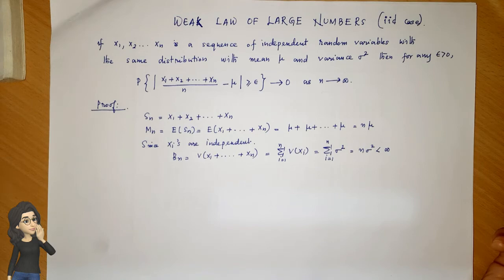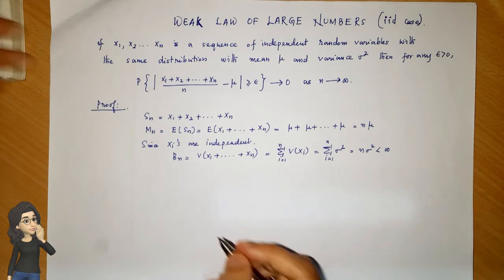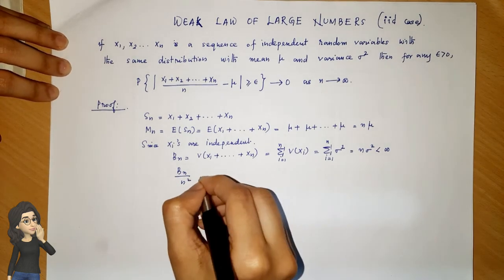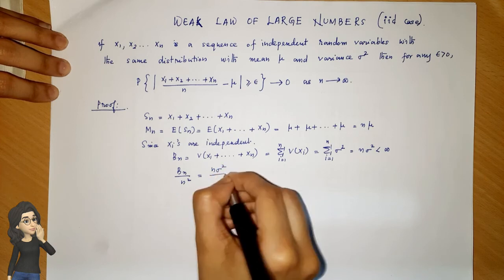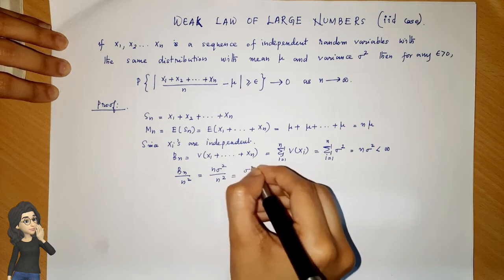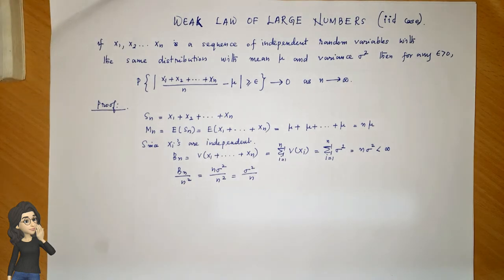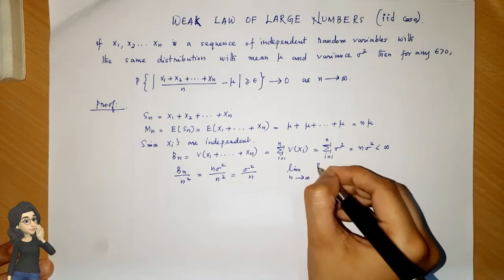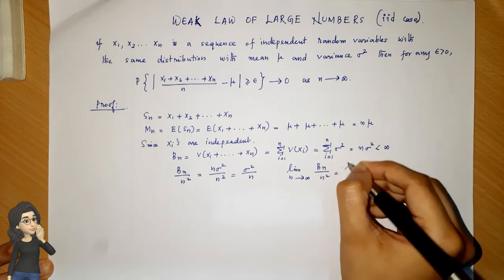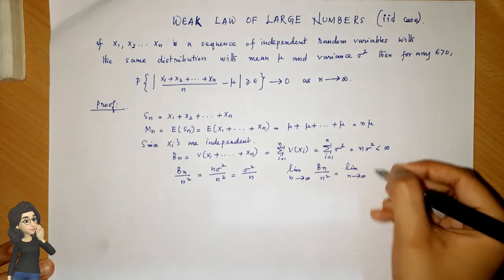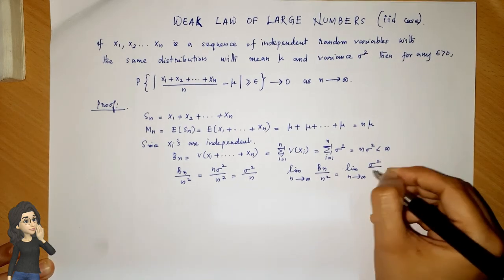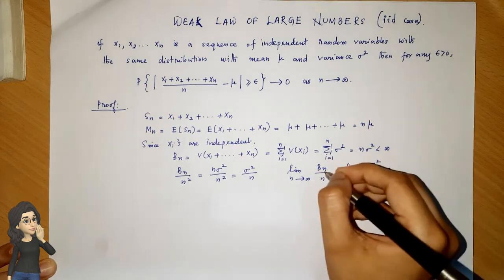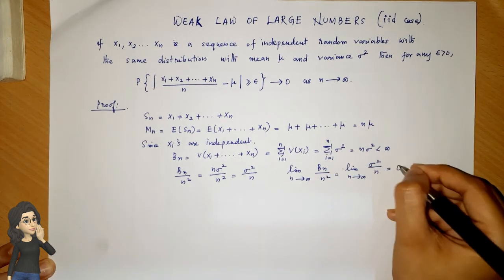That is, the variance is a finite value. Now, Bn by n square is equal to n sigma square divided by n square, which is equal to sigma square divided by n. So, limit n tends to infinity of Bn by n square is equal to limit n tends to infinity of sigma square divided by n. And since n is in the denominator and n is tending to infinity, we can see that the limiting value of Bn by n square tends to 0.